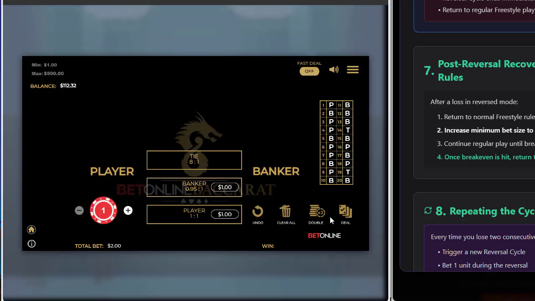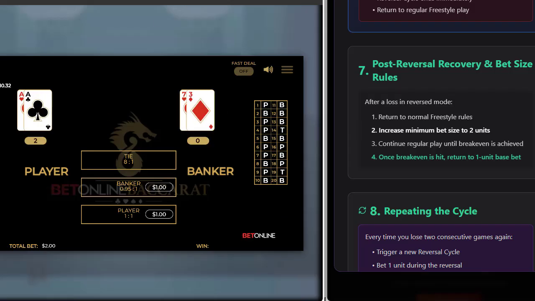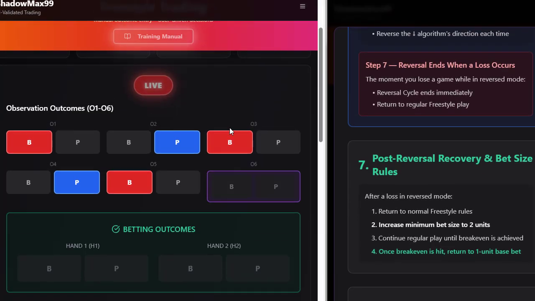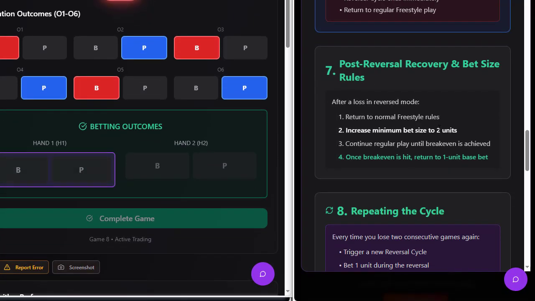All right, so we're gonna go ahead and player. All right, so now here's what I'm gonna implement: post reversal recovery and bet size rules. So it says stay at 2 units, right, until you've broken even.